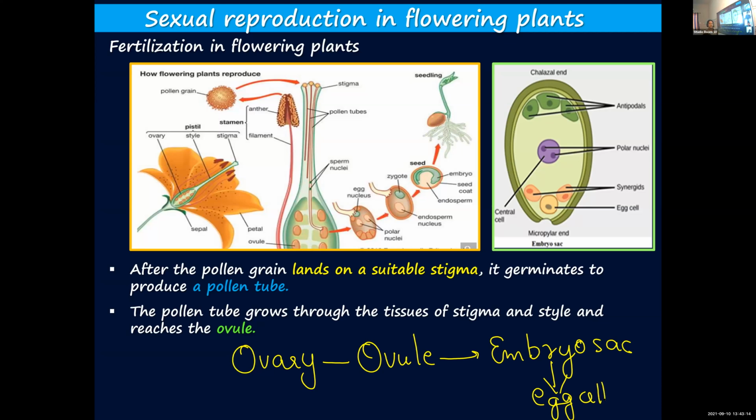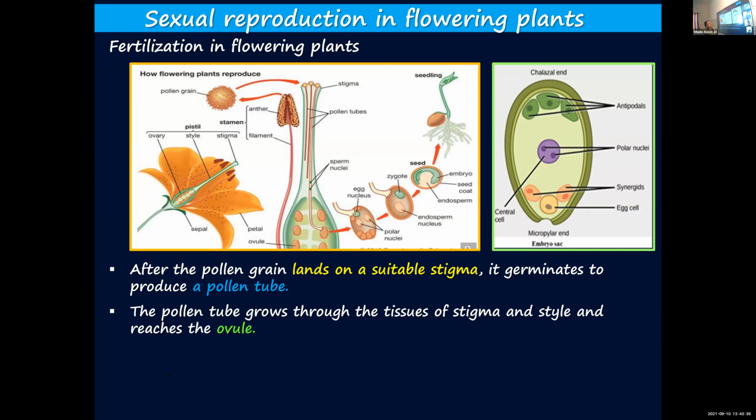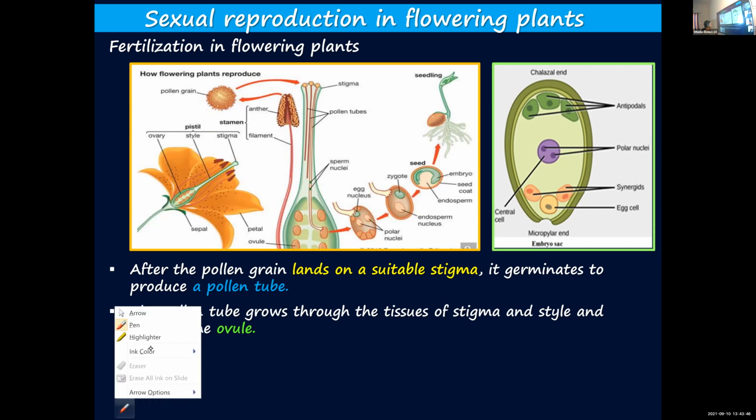Once again, inside the ovary, ovule is present. Inside the ovule, embryo sac. Here you can see the picture of an embryo sac. Where is the embryo sac? Inside the ovule. Where is the ovule? Inside the ovary. Inside the embryo sac, the egg cell is present. And children, in that figure it is not only the egg cell. Along with the egg cell, you can see many other structures also.